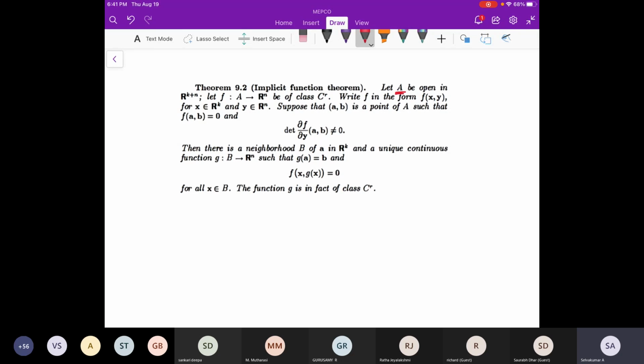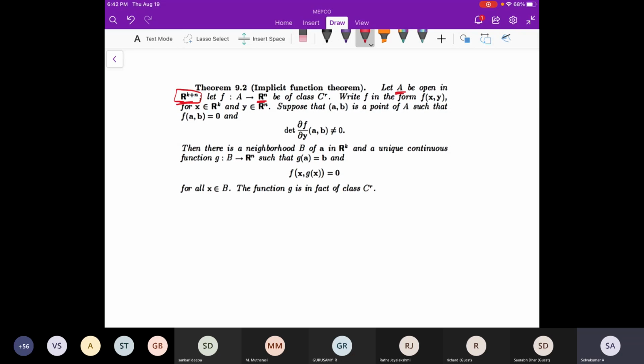Here A is an open set, a subset of R^(k+n), that is R^k times R^n. So the dimension of the domain is higher. What is the meaning of C^r? It means r times differentiable, where the derivative is also continuous.